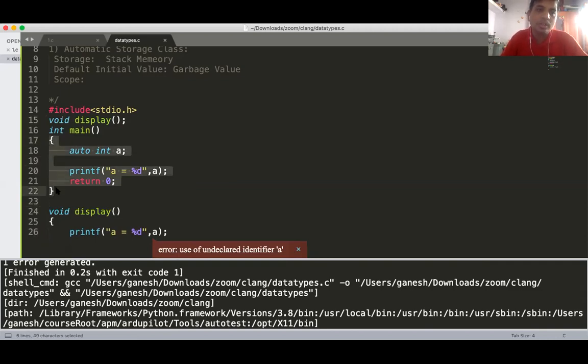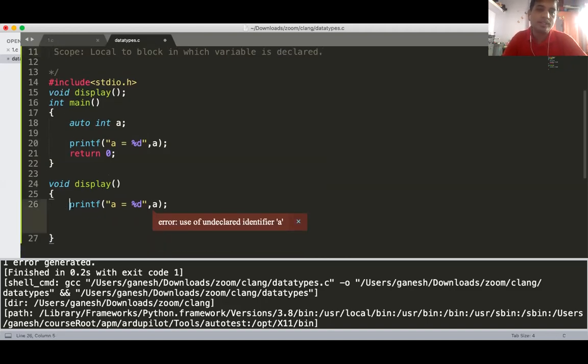So what is scope? Scope is nothing but it is local to the block. This is the block. It is local to the block in which that variable is defined. So write down scope: it is local to the block in which the variable is declared. So it means that the same variable you cannot access outside that particular block.